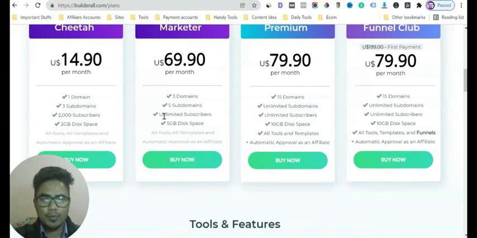All right. So next is the premium plan, which they charge 79.90 per month. It's a maximum plan. It is the very maximum plan. In the premium plan you have 15 domains. That's the maximum limit in all the plans. Unlimited subdomains, unlimited subscribers, 10 GB of disk space, all tools and templates, plus